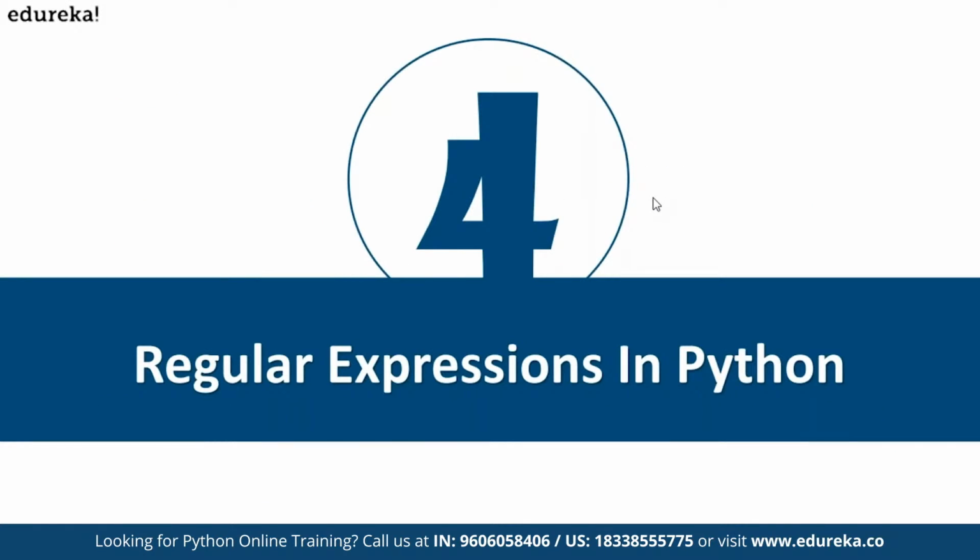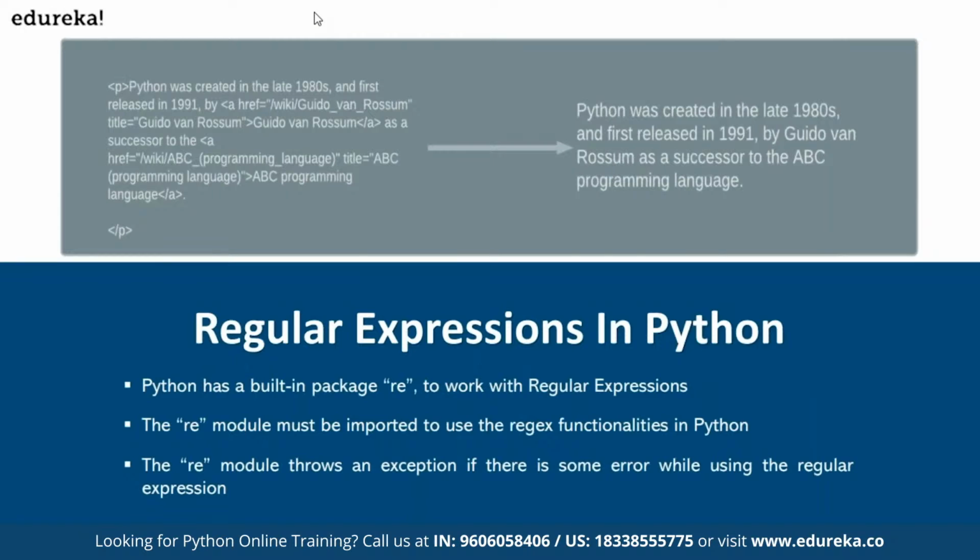Now, how do we do regular expressions in Python? Like I showed you, look at what this guy is doing. He is fetching this text, and if you see how he is fetching it, you can observe there is one pattern. There is a less than p greater than, and there is this greater than. This is an HTML tag. Inside it, this text is embedded, and that is the exact text he's getting by removing the hyperlinks and everything. So this is a pattern matching thing.